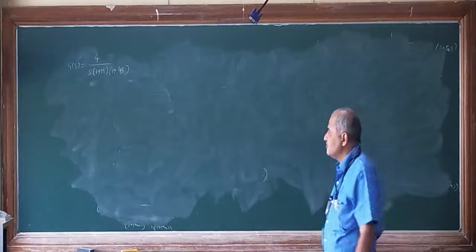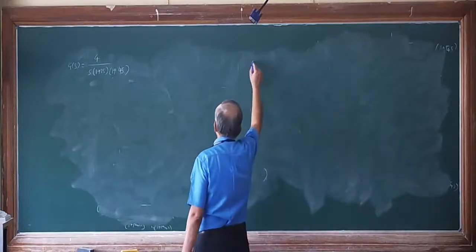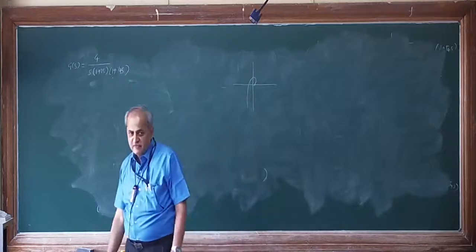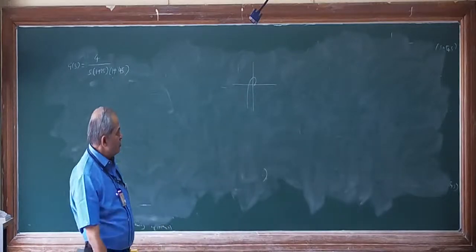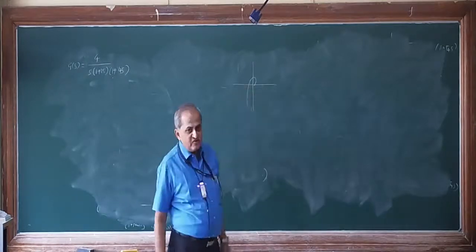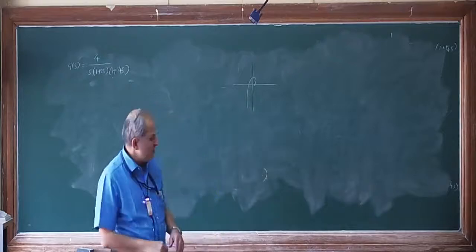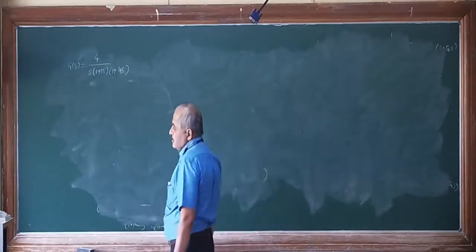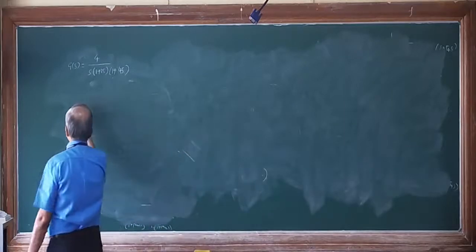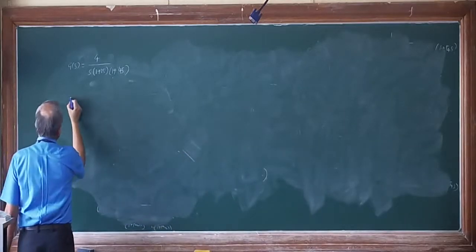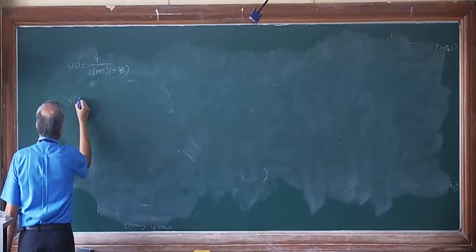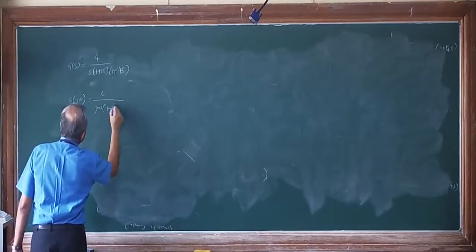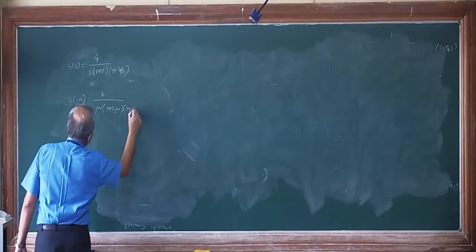So by common sense, you know the plot will be something like this. Here it will cut at two places, imaginary axis as well as real axis. So we do that. As usual, first thing you substitute s is equal to j omega. 4 divided by j omega into bracket 1 plus 2 j omega into 1 plus 4 j omega.